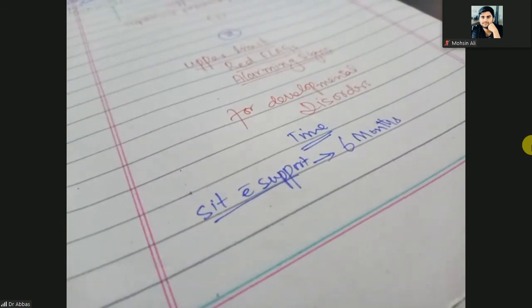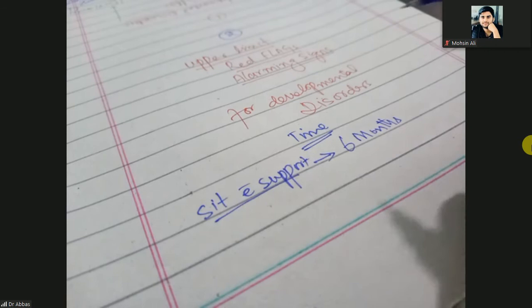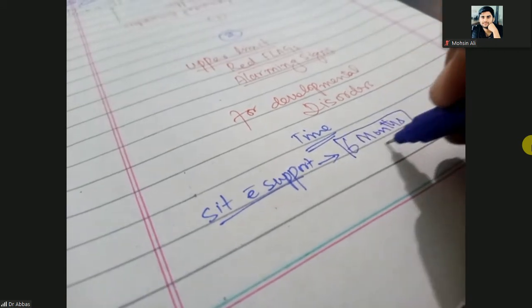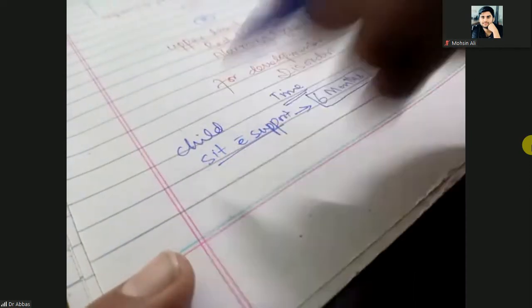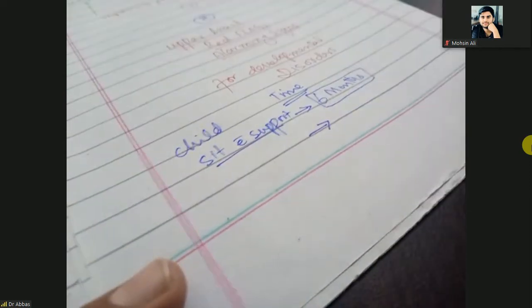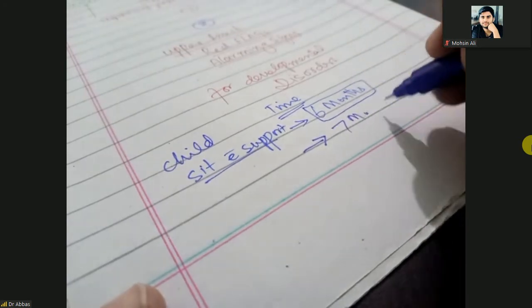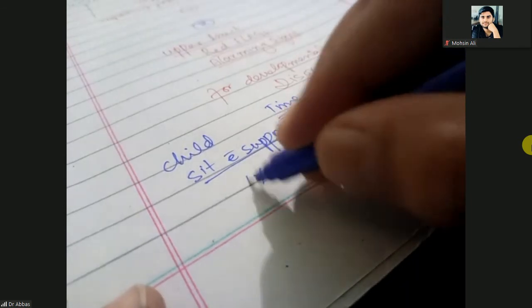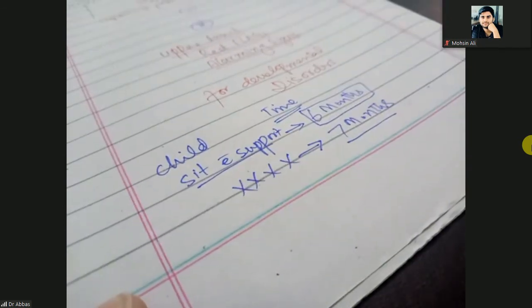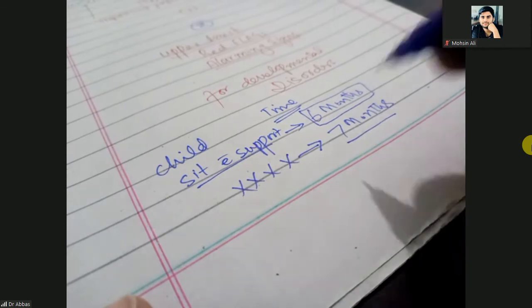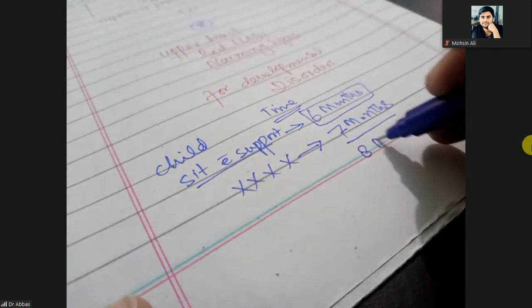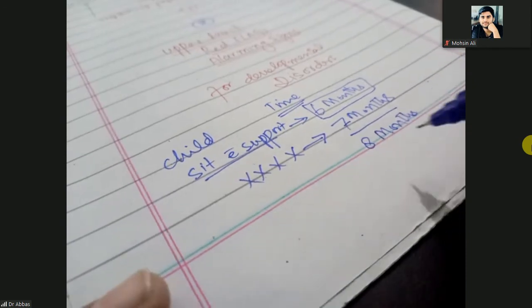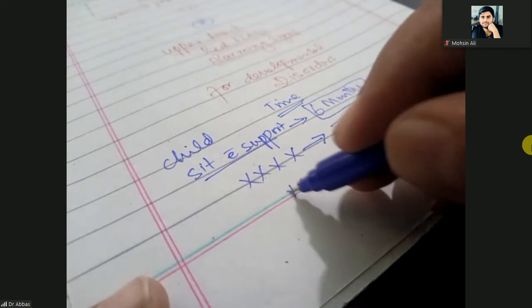But if the same child is not sitting with support up to 7 months, what do you call this? Is it a developmental delay or developmental disorder? Not. One month or up to 2 months more than normal is still not a developmental disorder.